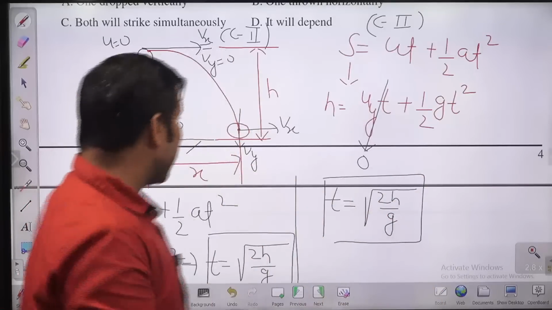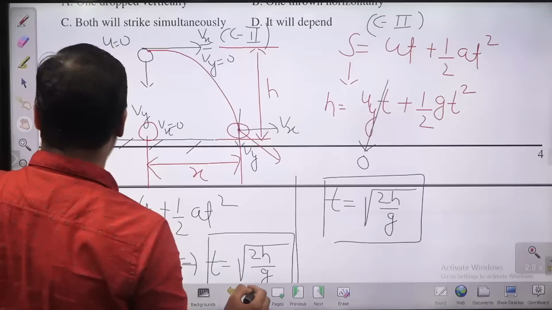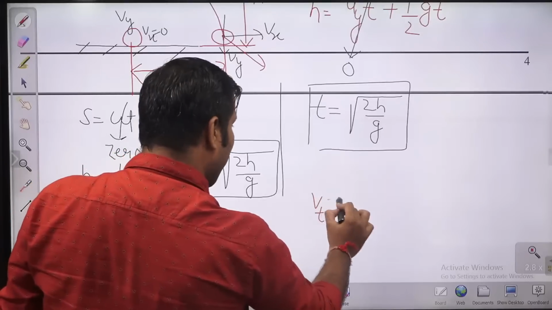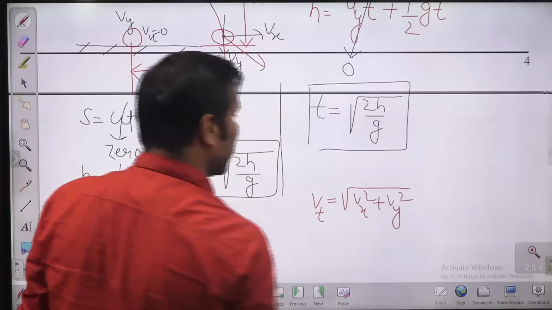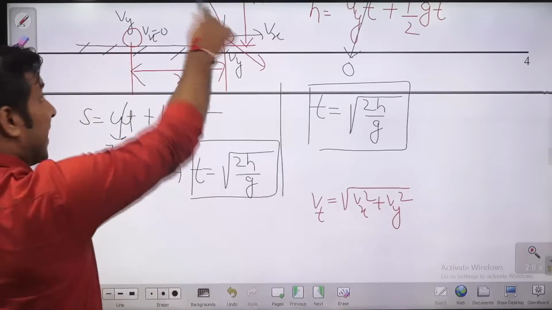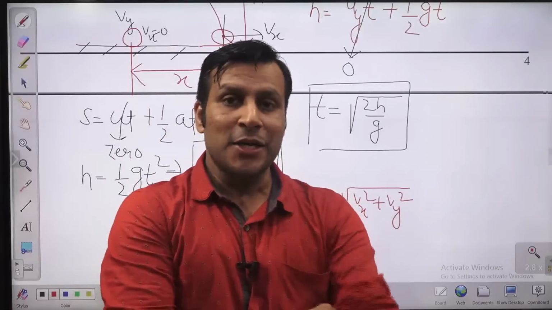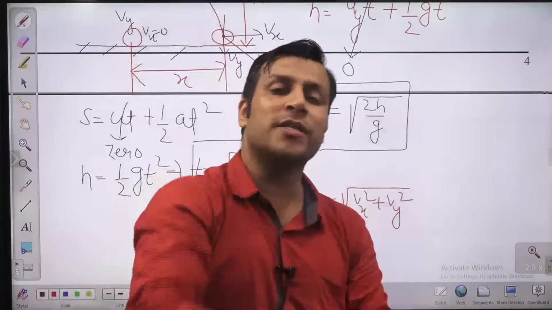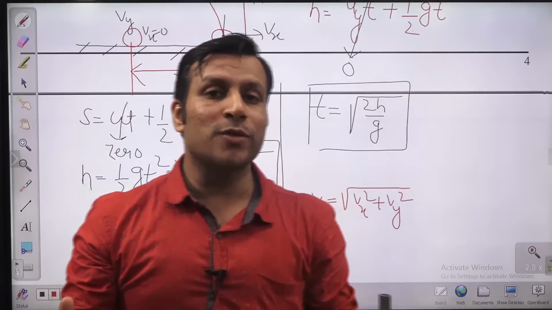So what I want to say, guys, is that in the second case, the resultant velocity, the total velocity Vt, will be under root of Vx square plus Vy square. So both are going to exist. This Vx is not 0 in the second case. That's why in the second case, the ball is going to strike the ground at more velocity. Are you getting, guys? When you are throwing the ball horizontally, the velocity of impact will be more, but both are going to reach the ground at the same time.